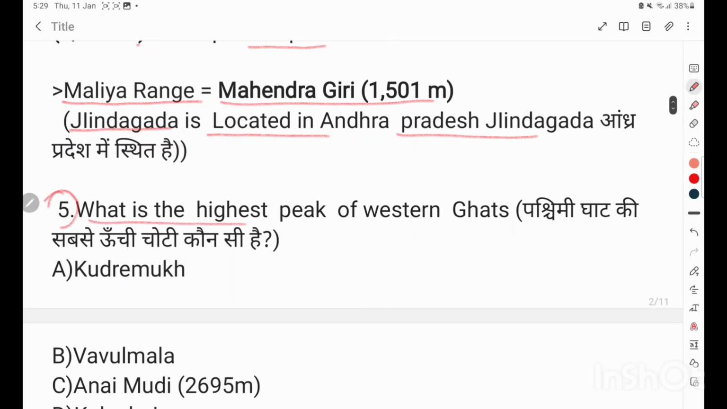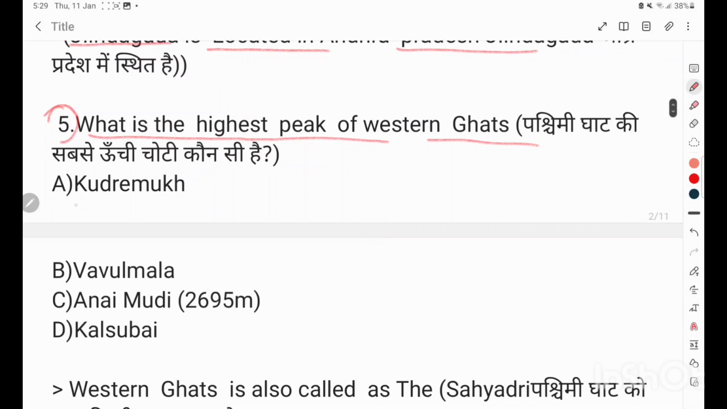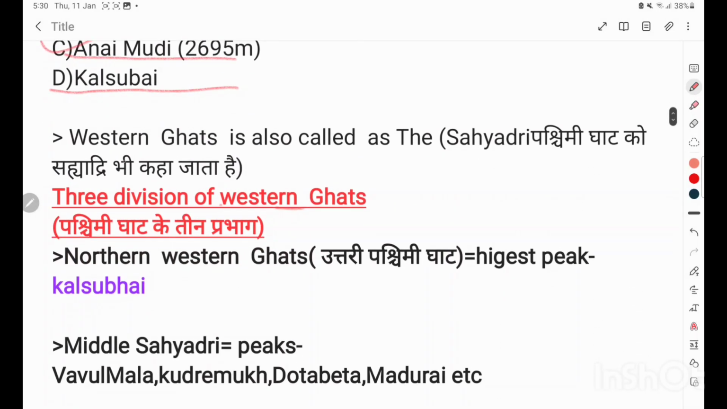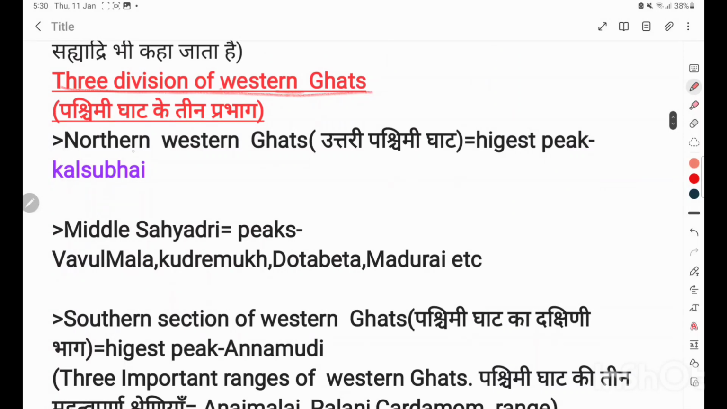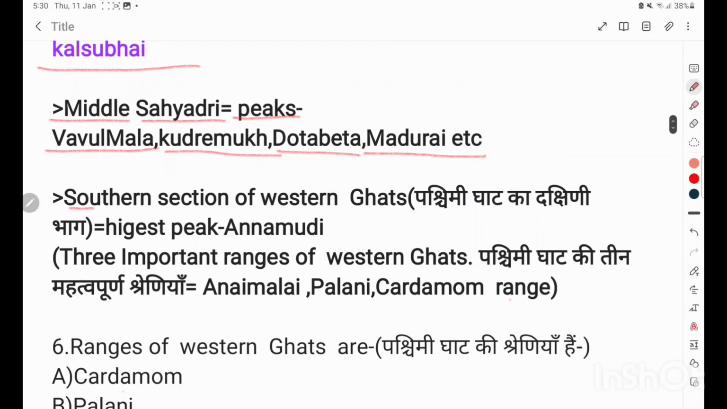Question number 5. What is the highest peak of Western Ghats? Kudremukh, Babulmala, Anaimudi, Kalsubai. Correct answer is Anaimudi. Western Ghats is also called the Sahyadri. Three divisions of Western Ghats. First division is Northern Western Ghats; highest peak is Kalsubai. Middle Sahyadri peaks: Babulmala, Kudremukh, Dodabetta, Madurai, etc. Third division, southern section of Western Ghats, houses peak Anaimudi.